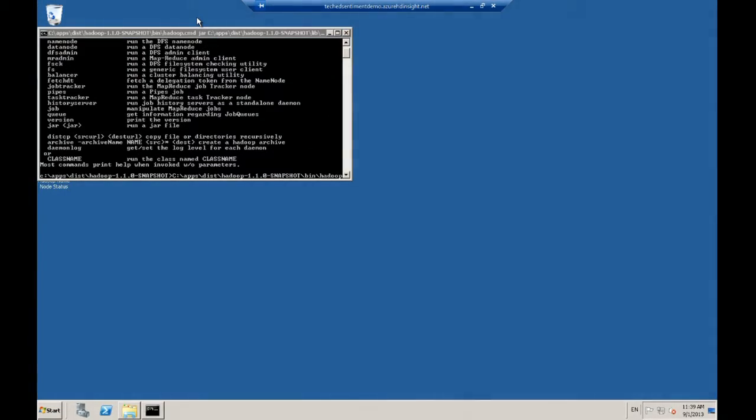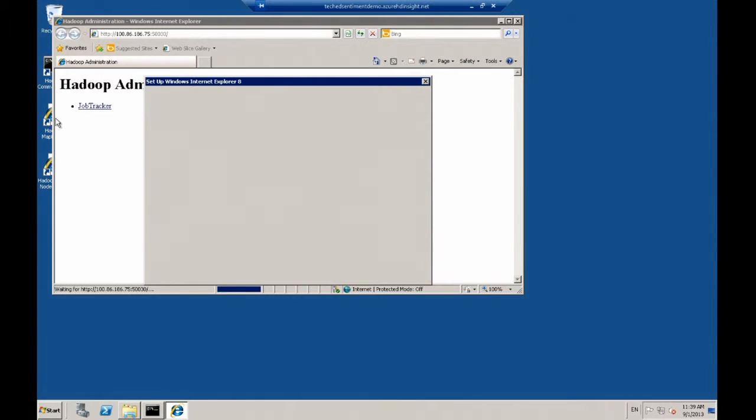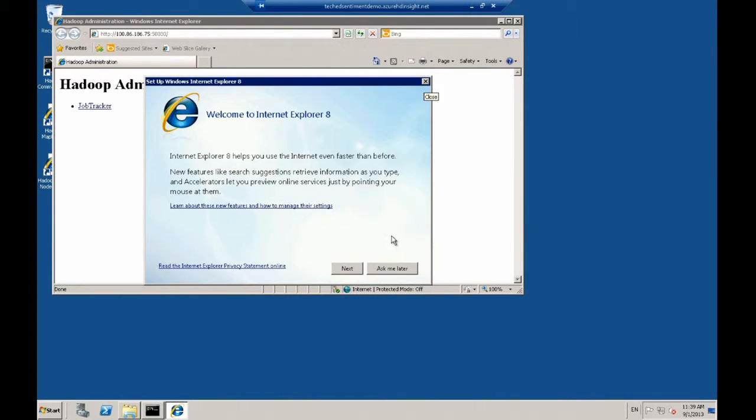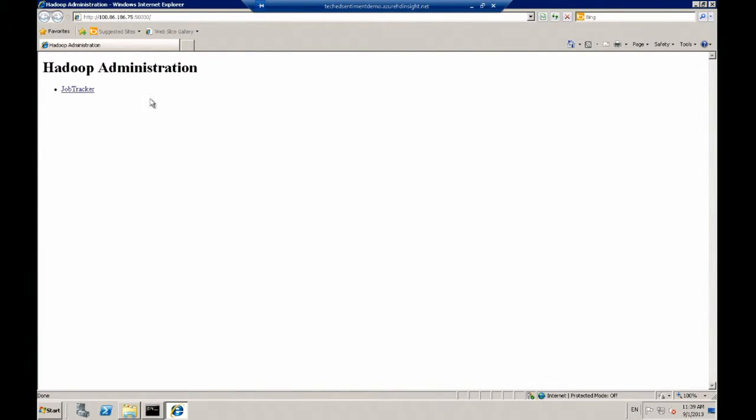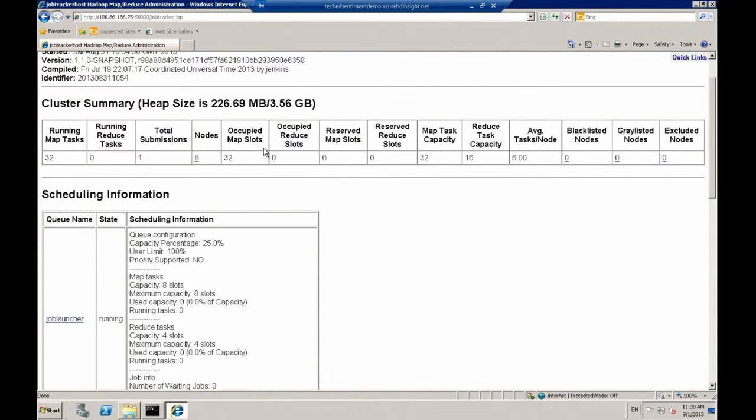Now, there's more than the command line for monitoring what you've got for your jobs or what your jobs are doing. There's the Hadoop map reduce status. So this is the job tracker. So sometimes you'll hear talk about the job tracker. This is the web interface. So let's just kill off the Internet Explorer 8 nonsense. Only 2 versions out of date. And we'll go into the job tracker website. So it's not the prettiest site in the world, but it gives us some basic information.